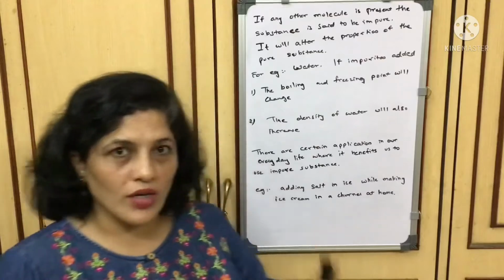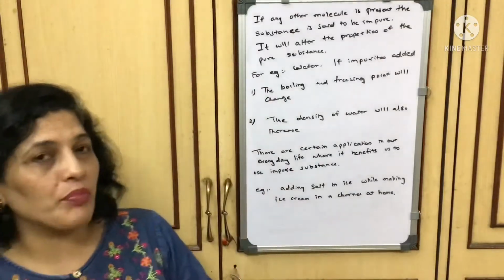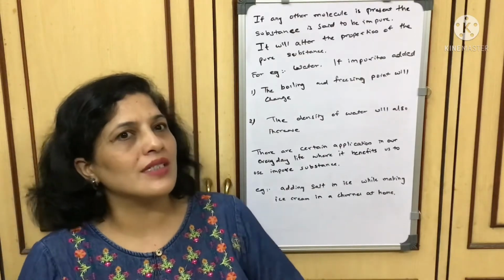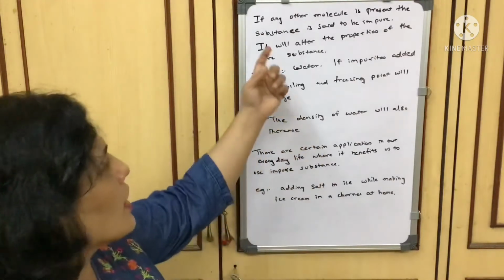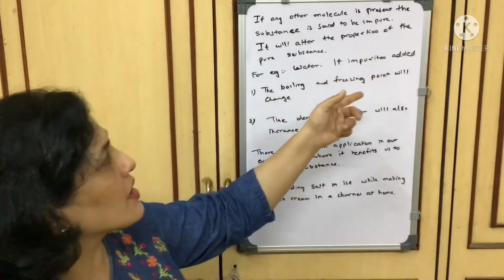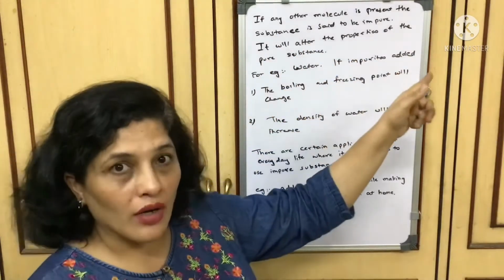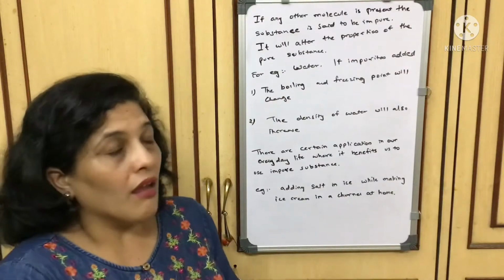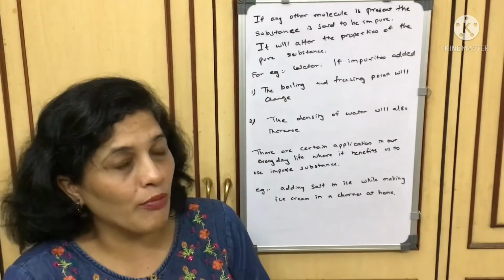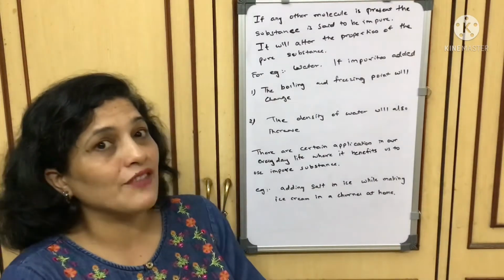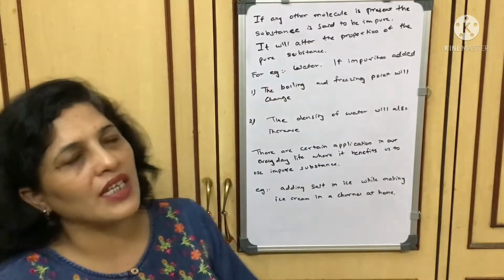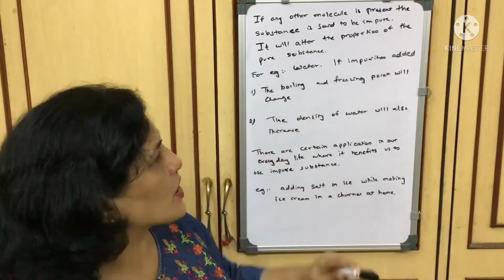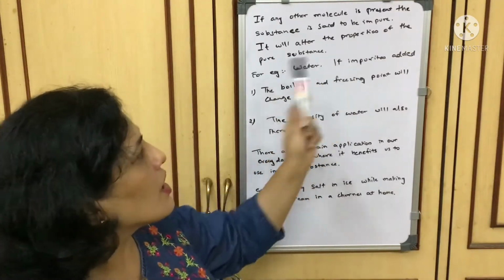Now that we have understood what is density, let us understand what happens if a substance is impure. Impure means any impurities are added to the pure substance. So if any other molecules are present, the substance is said to be impure. And what will happen? The three properties that we learned previously, that it has a fixed boiling and melting point, it has uniform property throughout its bulk, and it has a fixed density, all three properties will change. It will affect, or alter, the properties of the pure substance.